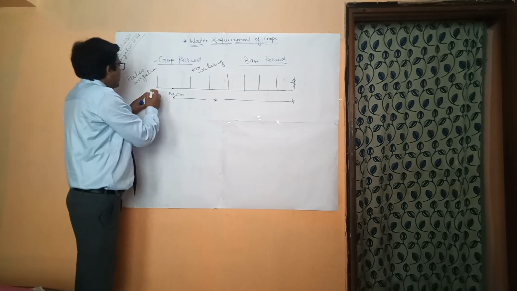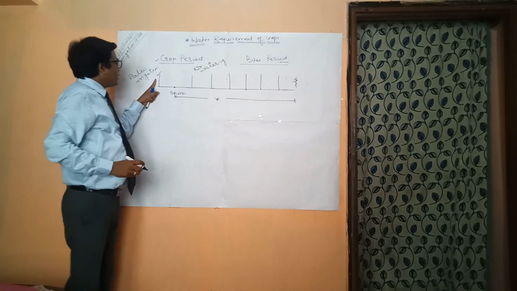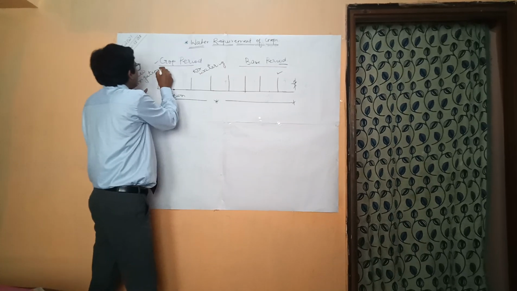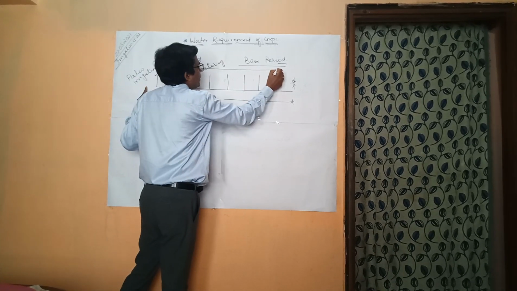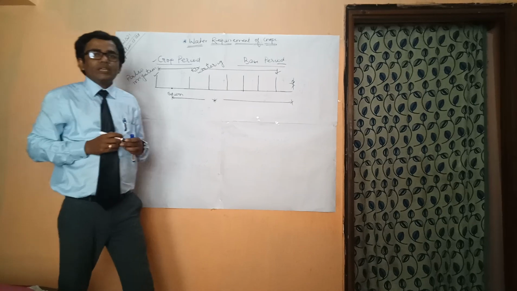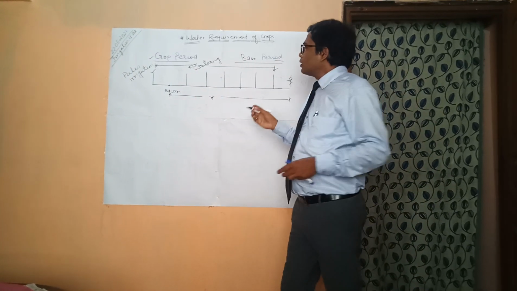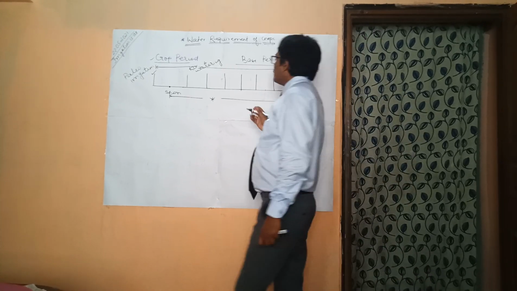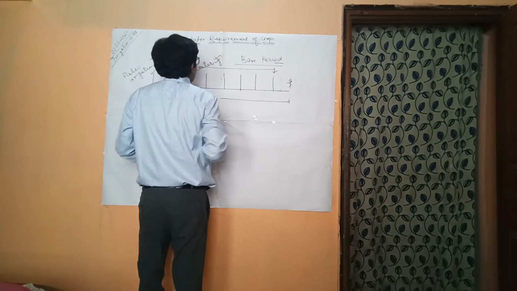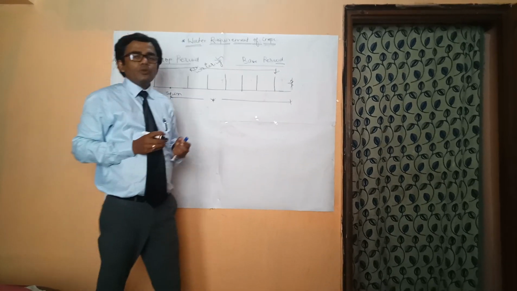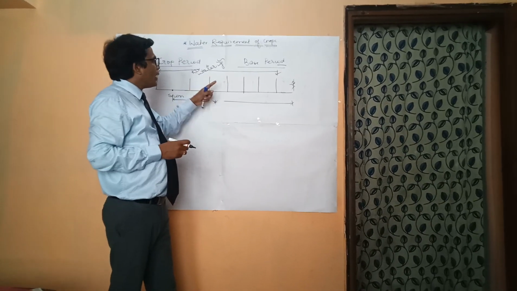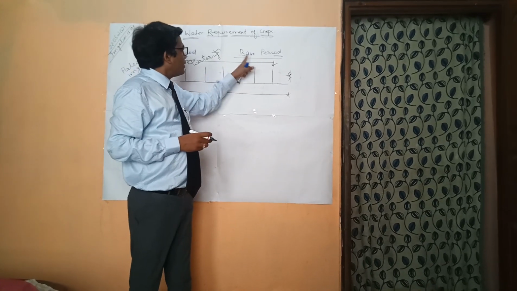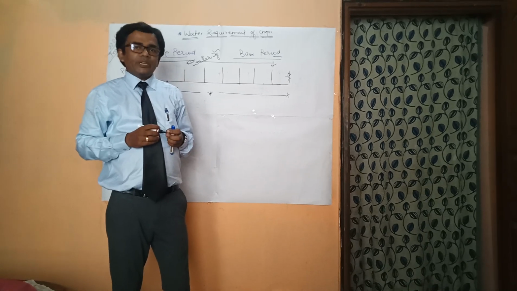And the period between the first irrigation and the last irrigation is known as base period. Generally, for the calculation point of view, we take the crop period and base period as equivalent, although it is not equal, but for calculation we take the values as equal, and the unit we use for the period is days, number of days.